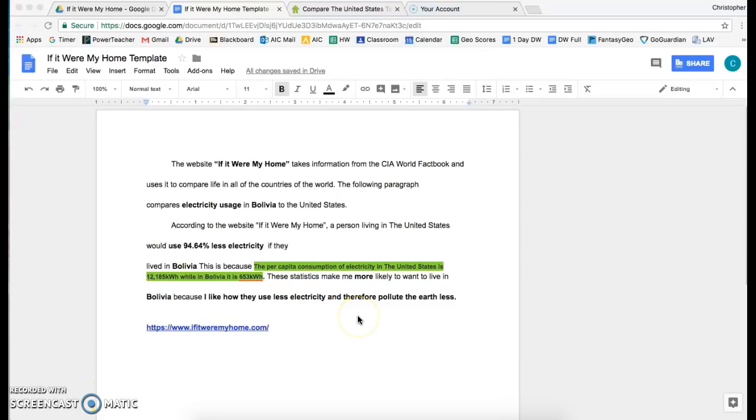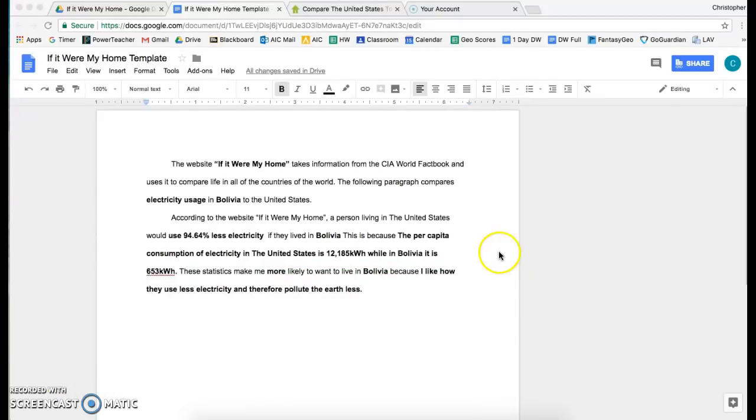When it comes to formatting, you're going to format it just like you've done every other assignment. You're going to want to make sure that the spacing is correct. For this one, we can keep everything double spaced, and you want to make sure that everything is the right font and size with no extra colors and all links deleted at the bottom. In the end, your "If It Were My Home" paragraph should look something like this.